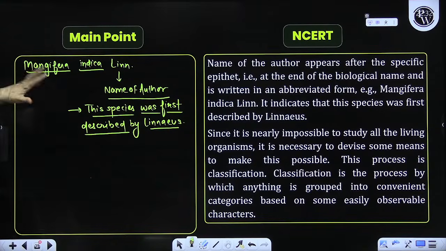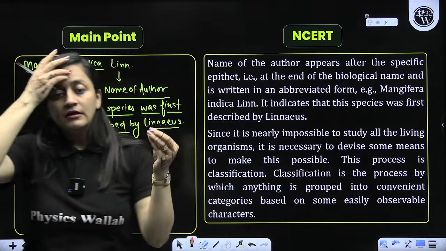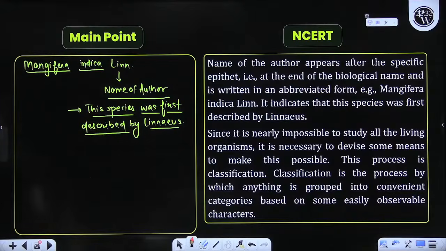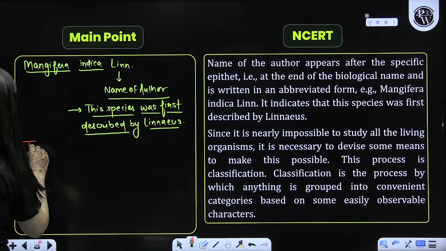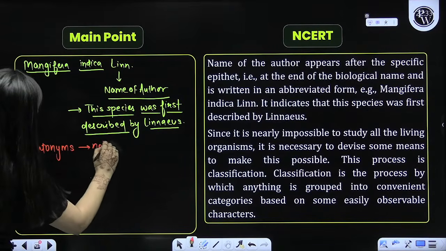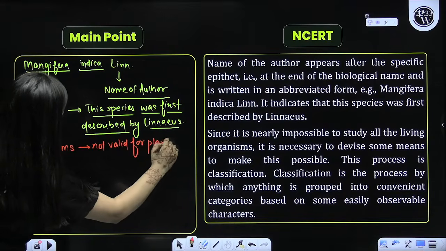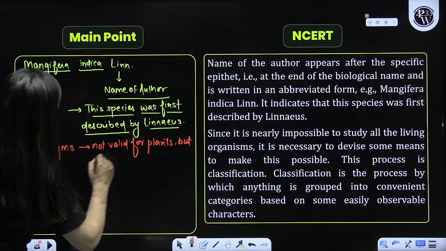So there are many other things also, like the first author and this and that. But whatever is given in NCERT, let's discuss it as per that. Tautonyms are also there, which are not valid in plants but are valid in animals. Do you know tautonyms? Not valid for plants, but for animals.